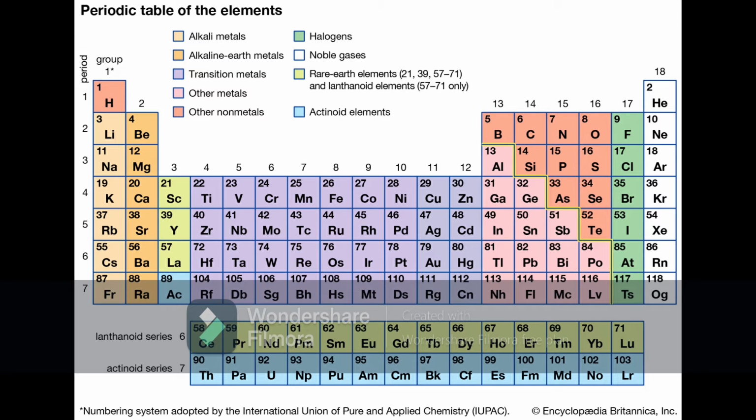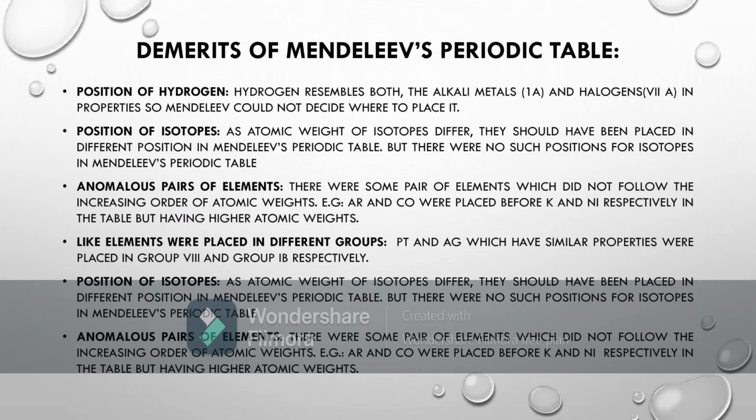Till now we have discussed the anomalies and merits of Mendeleev's periodic table. Now we are going to discuss the modern periodic law. Let us see what are the demerits that could not be explained by Mendeleev.